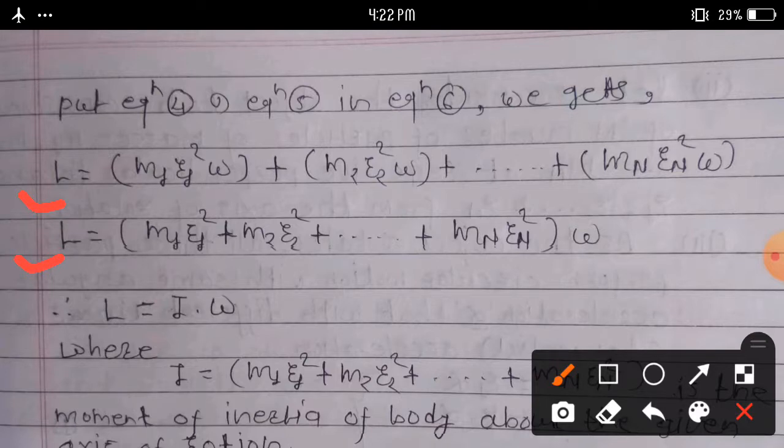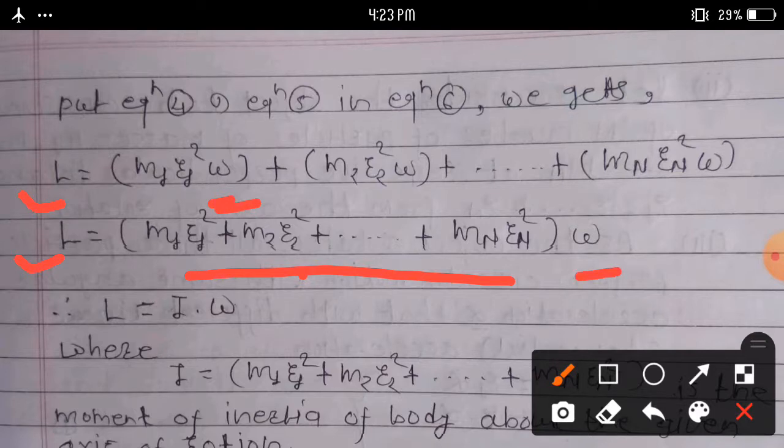Then L is equal to M1 R1 square plus M2 R2 square plus up to plus Mn Rn square, multiplied by omega. Here omega is a constant term, so take it outside the bracket.